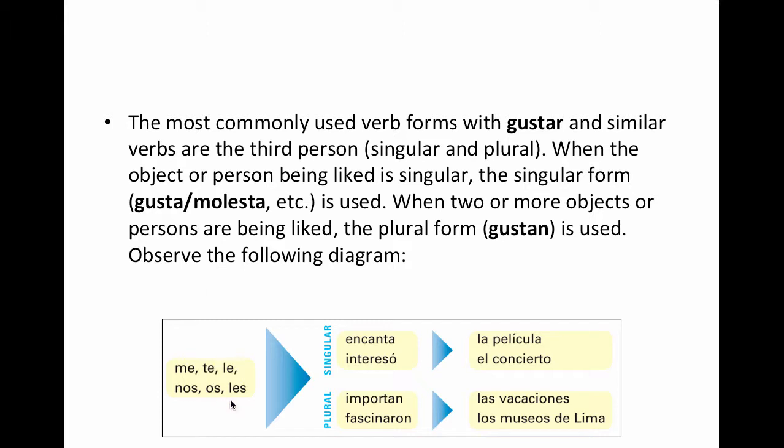So this is pretty much what I just pointed out a second ago. We have our me, te, le, or les. We have our singular: encanta, interesó, la película, el concierto. Or in the plural, like I pointed out, we have importan, fascinaron, las vacaciones, los museos de Lima, for example.